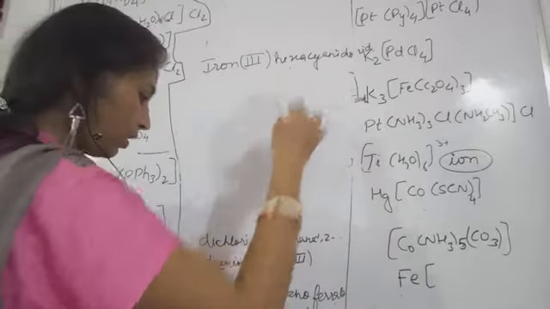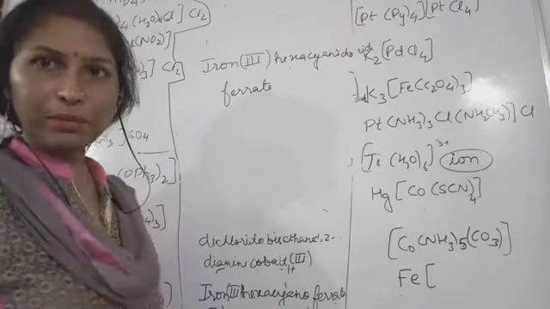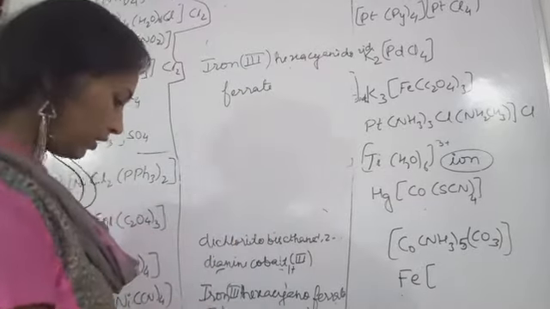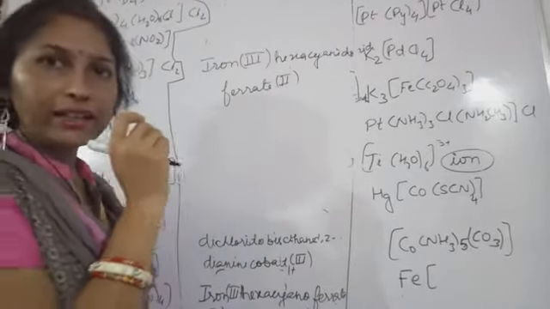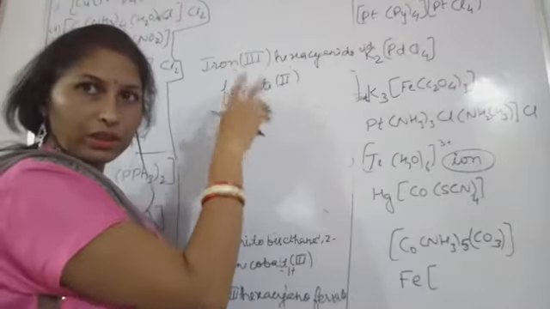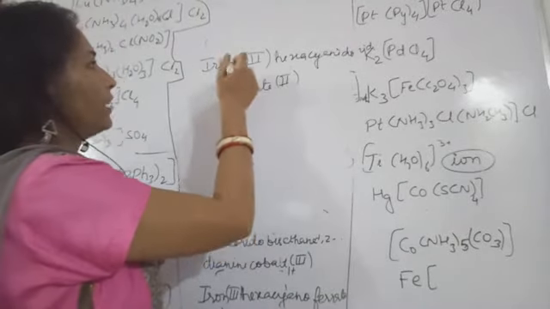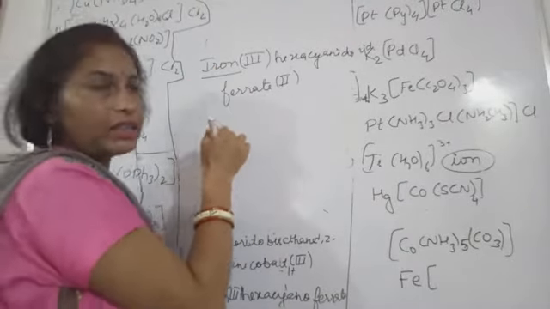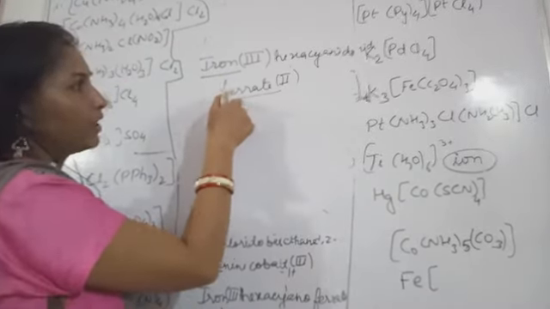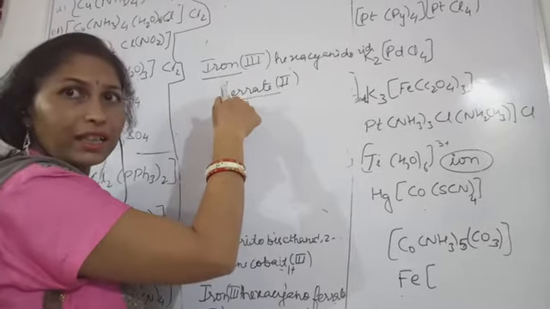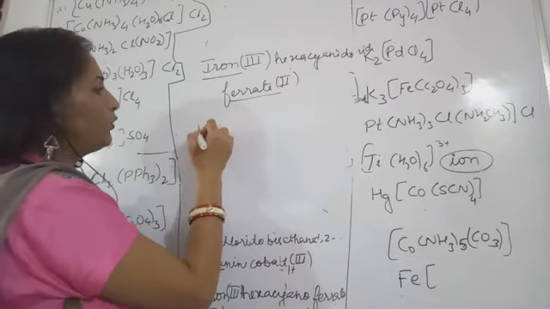Okay, hexacyanoferrate. This is a different example, which is why I quoted it here. This iron is +2. Because iron is present in both the +2 and +3 oxidation states, that is why it is mentioned here. Check it out: in the first case it is written iron, and in the second case it is ferrate. Ferrate tells you that the iron is present in an anionic complex. The complex is now anionic. And what will the formula be?